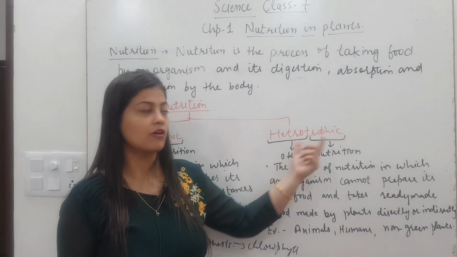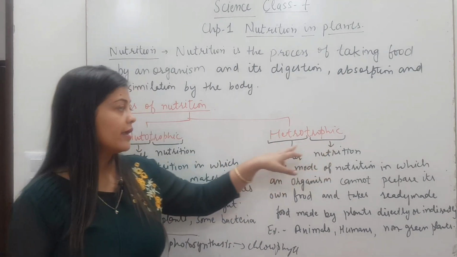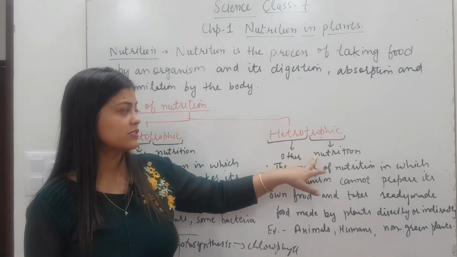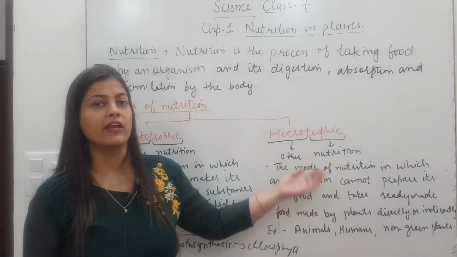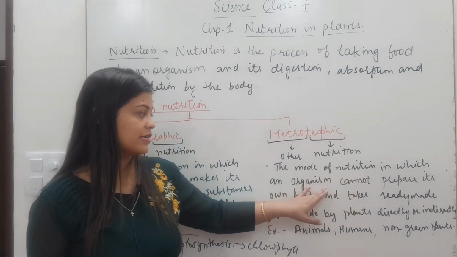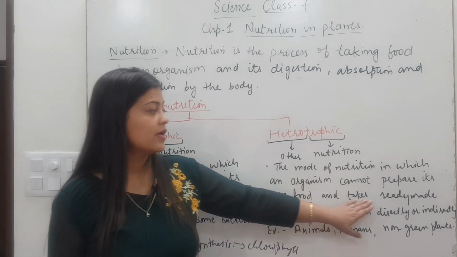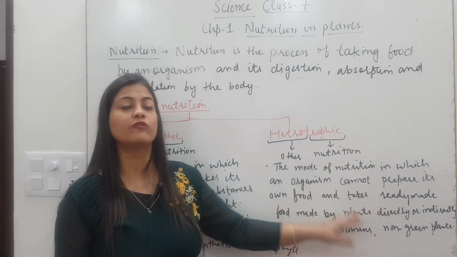The second one is the heterotrophic mode of nutrition. It is made up of two parts, hetero and trophus. Hetero means other and trophus means nutrition. Okay. Other nutrition means they take nutrition or food from others. Like the mode of nutrition in which an organism cannot prepare its own food and takes ready-made food from plants,